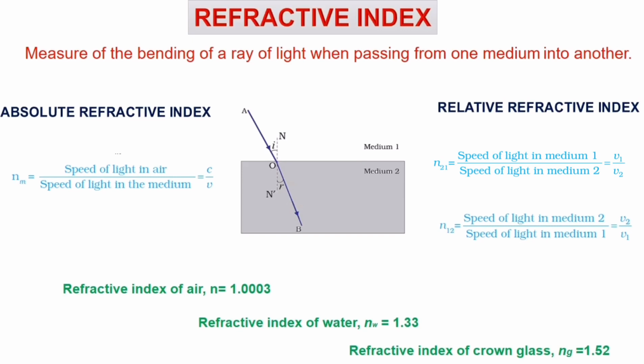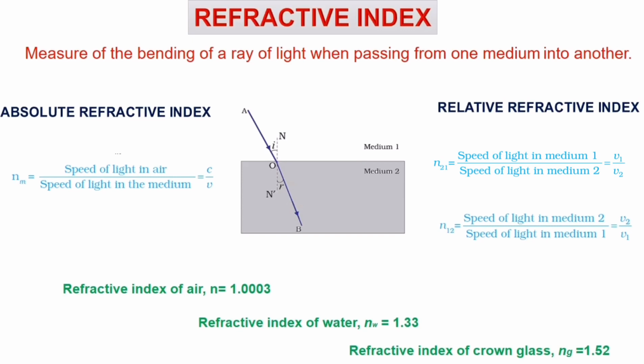This is usually represented by n21, that is, second medium with respect to first medium. The formula goes like this: n21 = v1 / v2. In the same way, n12 = v2 / v1, which means the refractive index of medium 1 with respect to medium 2 is given by the ratio of the speed of light in medium 2 to the speed of light in medium 1.